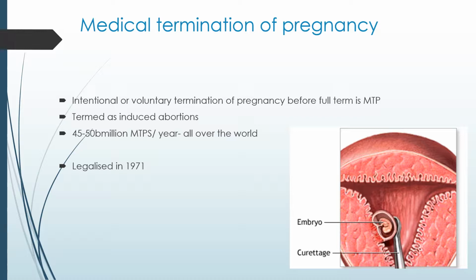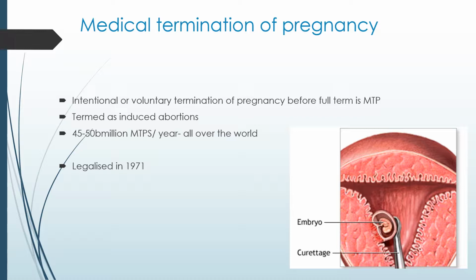MTP or medical termination of pregnancy means the intentional or voluntary termination of pregnancy before the full term. Full term refers to the gestation period of 9 months. This is also termed as induced abortions.